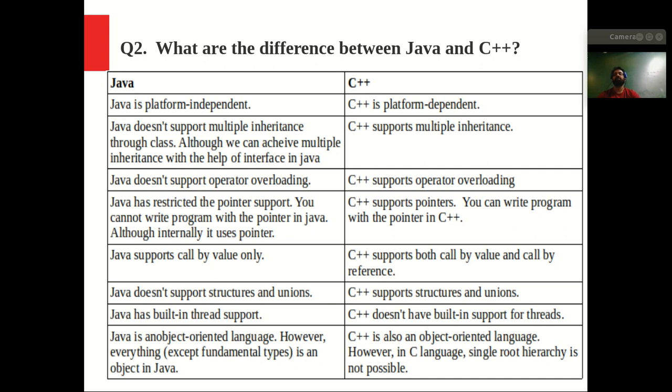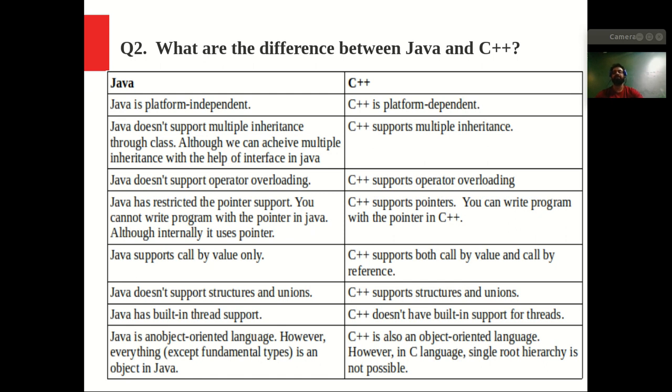The first difference is that Java is platform independent. As we have already discussed in our previous sessions, Java is platform independent. It means that Java bytecode can run on any platform. It can run on any OS: Windows, Mac, or Linux. It is not dependent on the platform, right? But C++ is platform dependent.